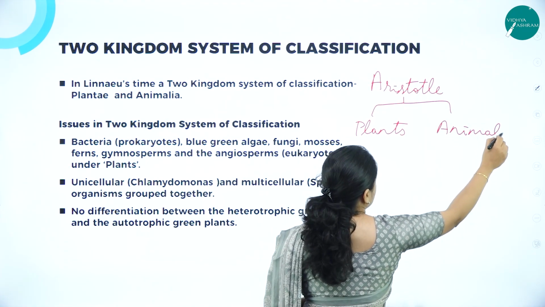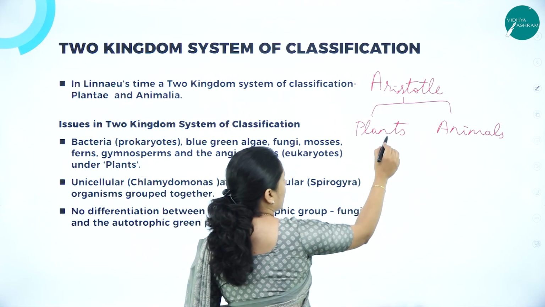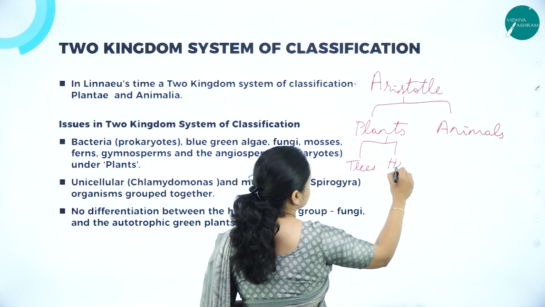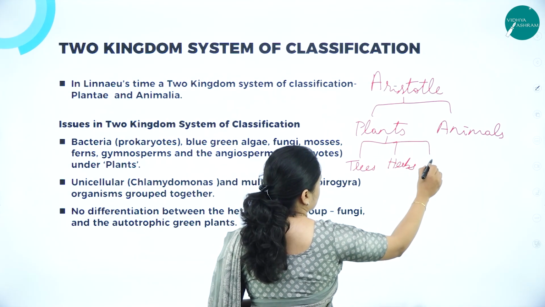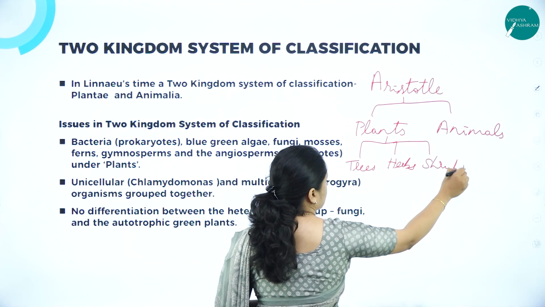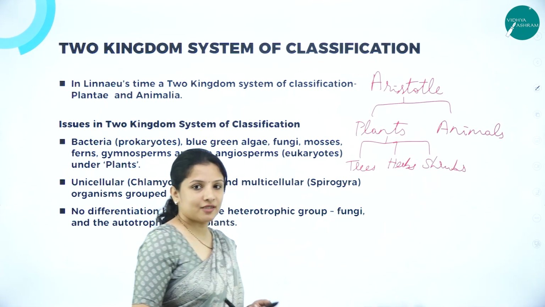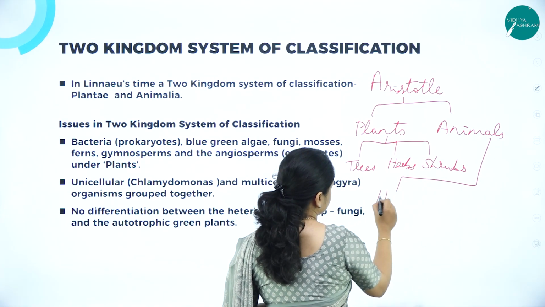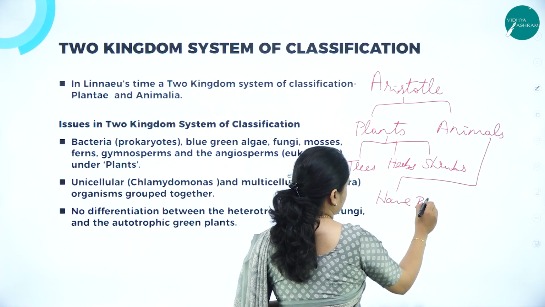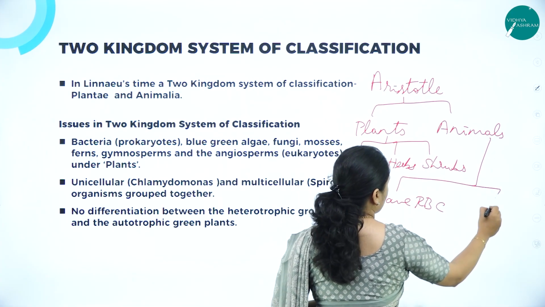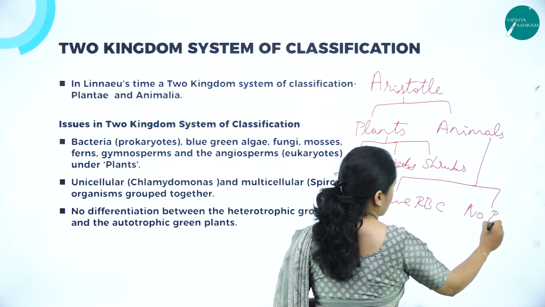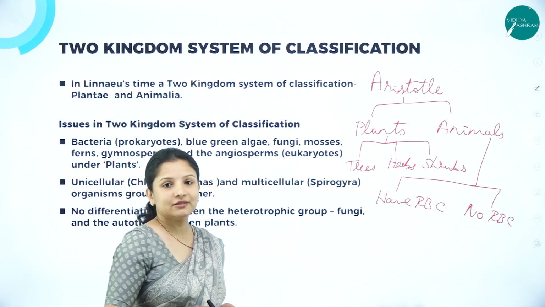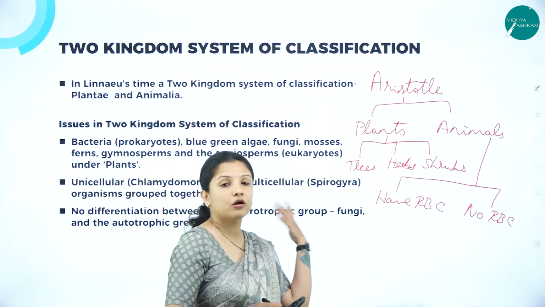Exactly, he divided plants based on trees, herbs and shrubs. And animals he classified based on whether they have red blood cells, RBCs, or whether they don't have RBCs or red blood corpuscles. So this system of classification had a lot of doubts.